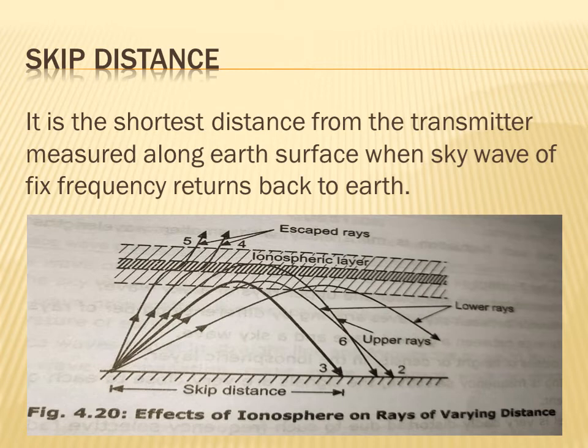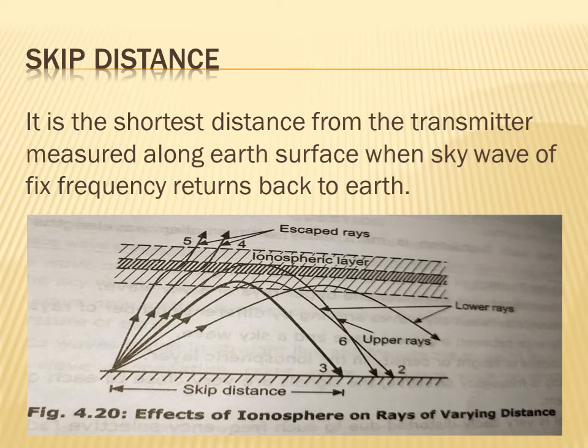So what is the skip distance? It is the distance from the transmitter to the reflected signal 3. This is the skip distance.